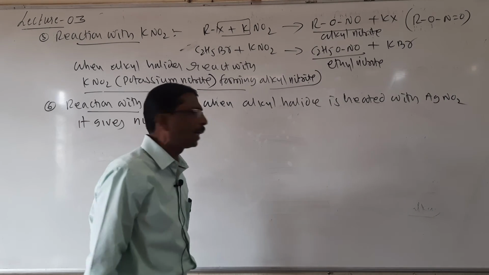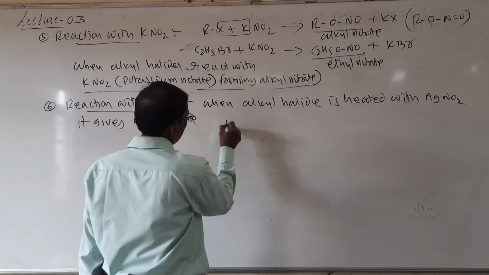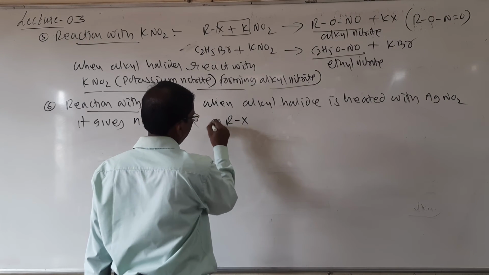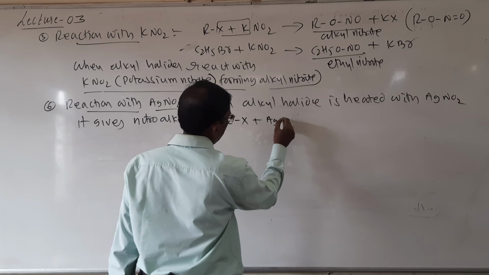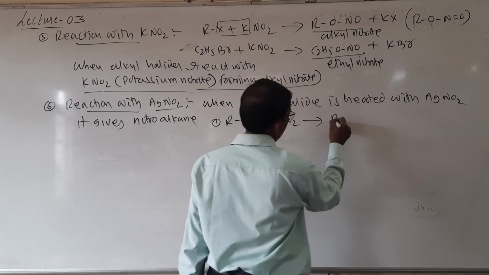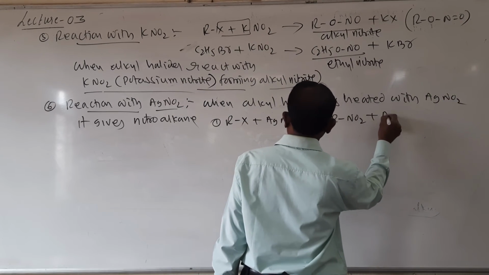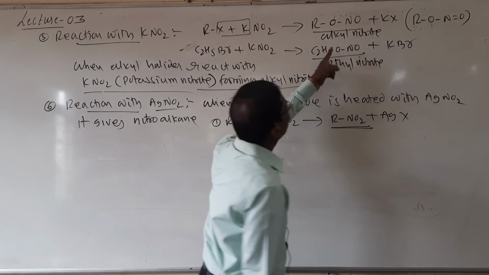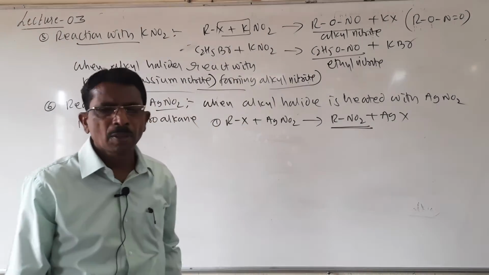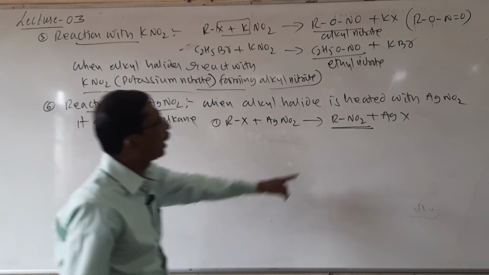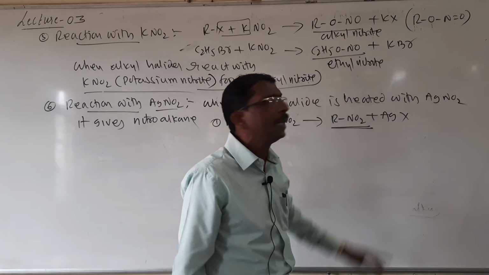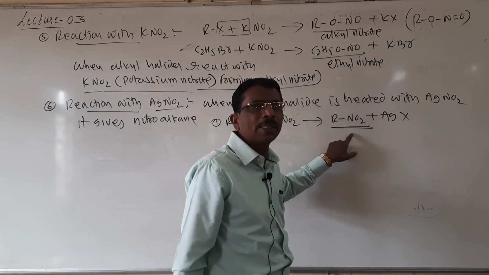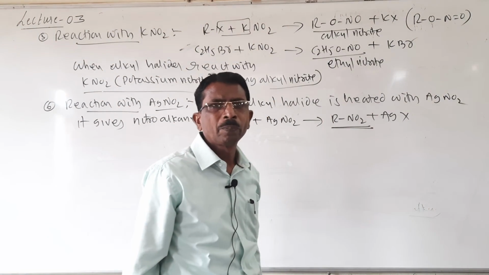Look here students, it gives nitroalkane. So here I will write RX plus AgNO2, it gives RNO2 plus AgX. Look at the difference here, RNO2 and RONO. In one, linkage takes place through the oxygen atom, in the other through the nitrogen atom.